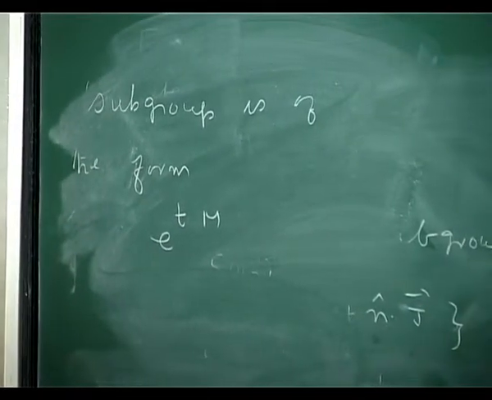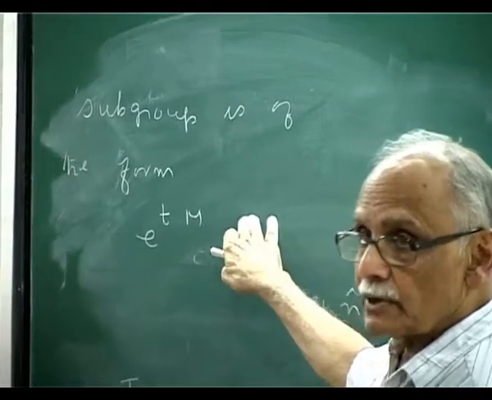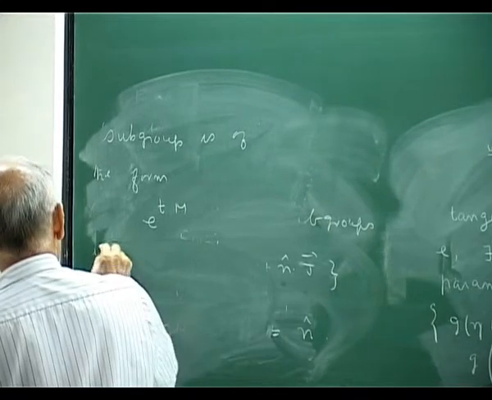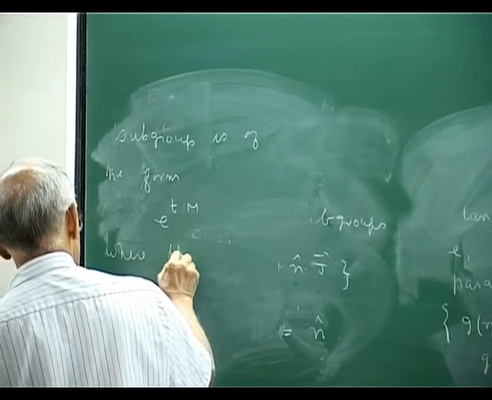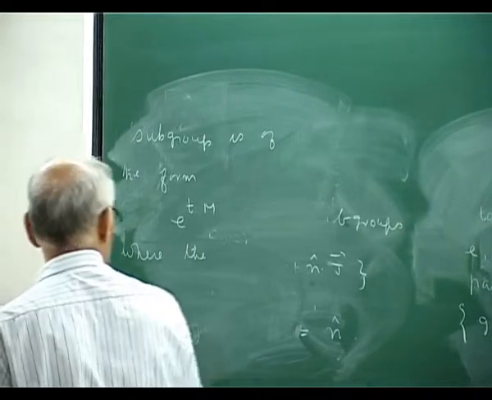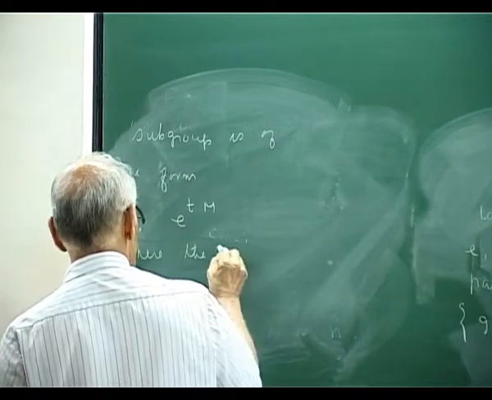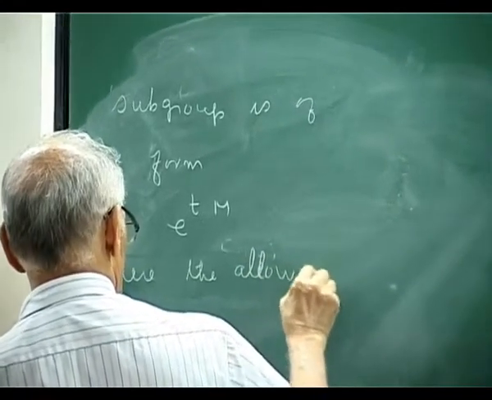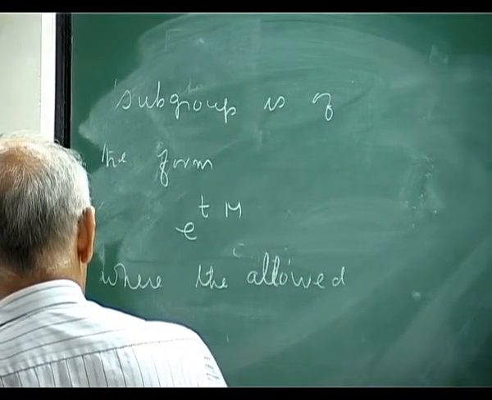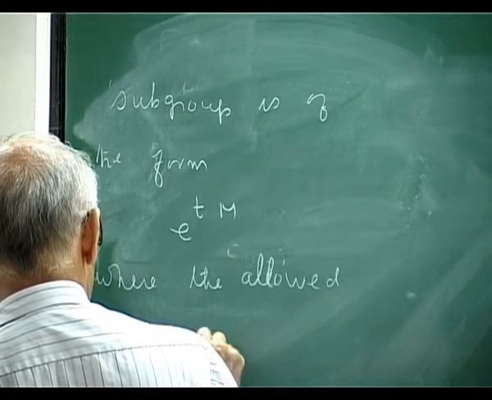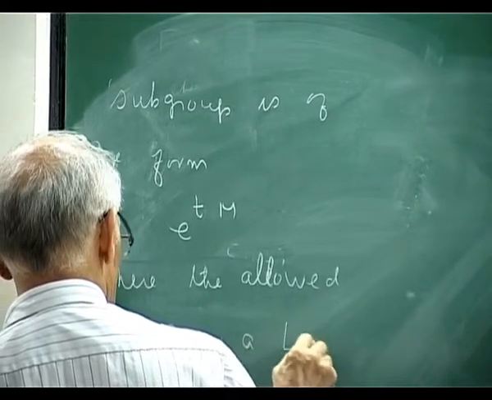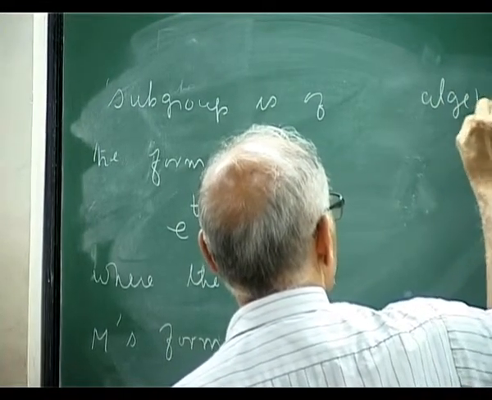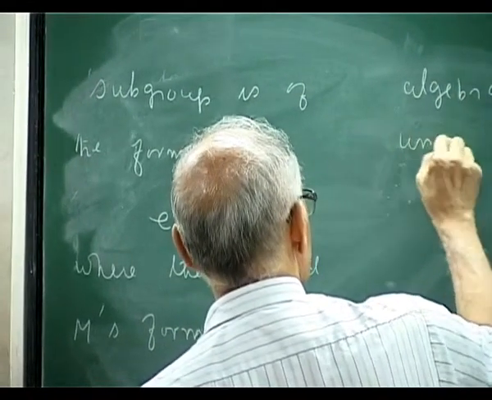We will be able to easily find out what are the allowed m's. Where the allowed m's, this is the most important thing, form a Lie algebra under commutation.